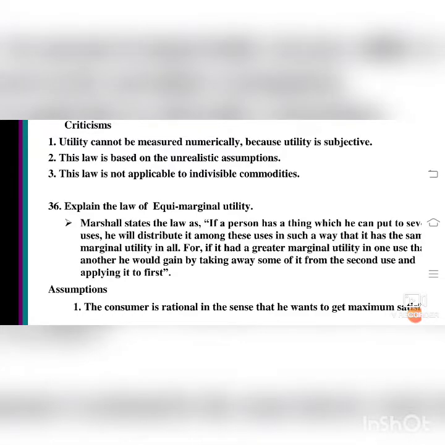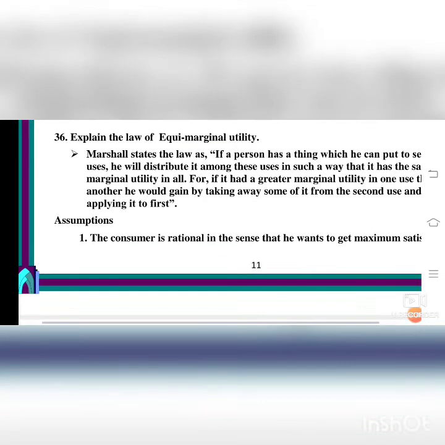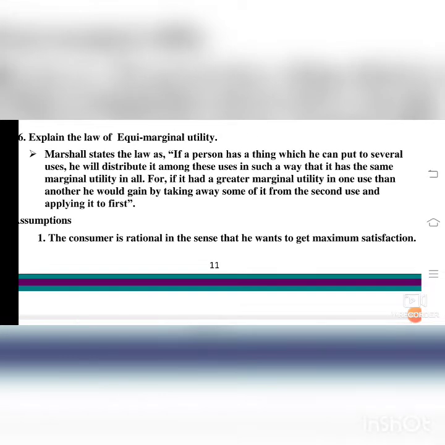In this lesson we are going to explain the law of equi-marginal utility. What is equi-marginal utility? Marshall states the law as: if a person has a thing which he can put to several uses, he will distribute it among these uses in such a way that it has the same marginal utility in all. Marginal utility means the additional utility or usefulness added to a product. For example, it may be a fruit or vegetable or anything else.